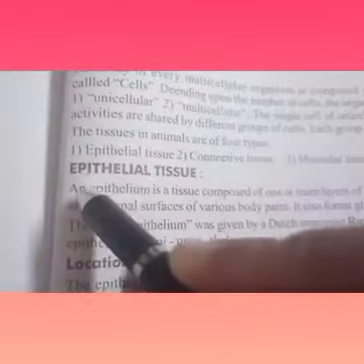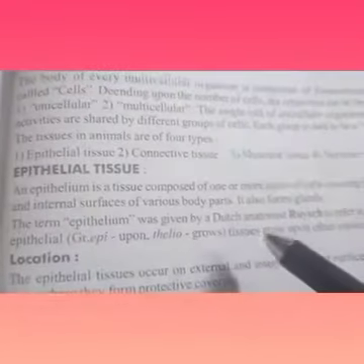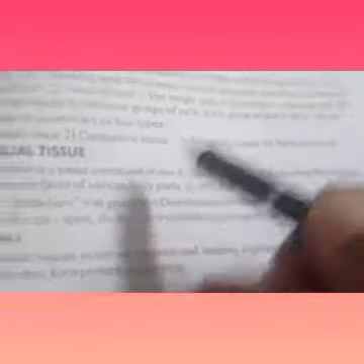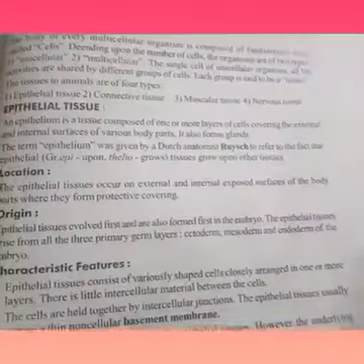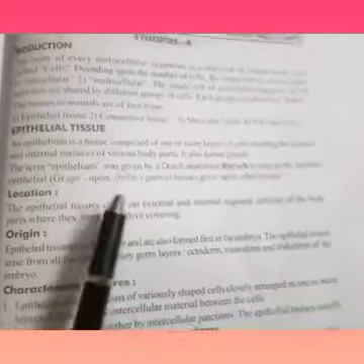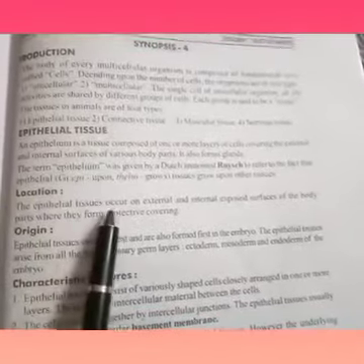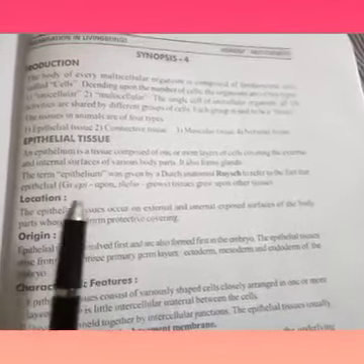See here, epi means above or upon. Thelial means grows. So the tissue grows upon another tissue. Next is location. The epithelial tissue occurs on external and internal exposed surfaces of the body parts, where they form a protective covering. So the epithelial tissue is the protective covering, for internal organs and also external.